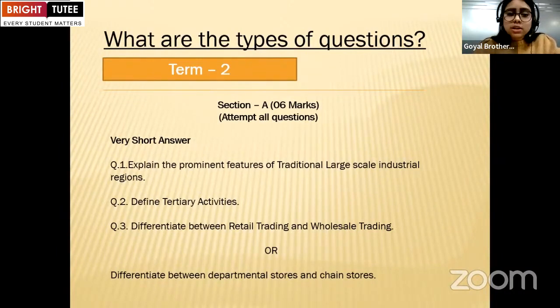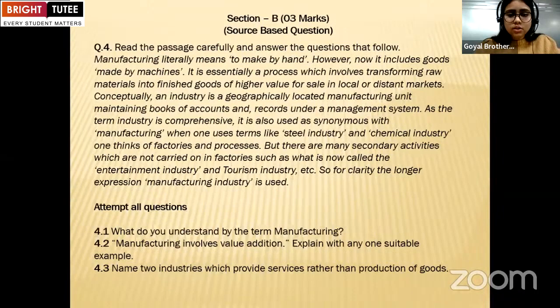So the first one is the very short answer type question. You can see here, there are 4 questions, but in question number 3, there are 2 options. Either they have to attempt the first one or the second one. It totally depends on them, right? Each question carries 2 marks, and altogether 6 marks.